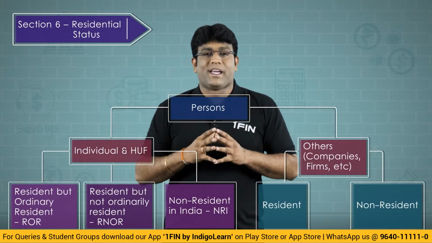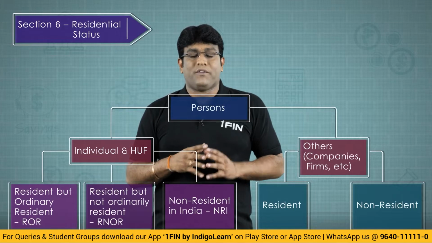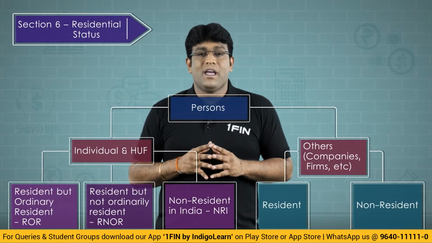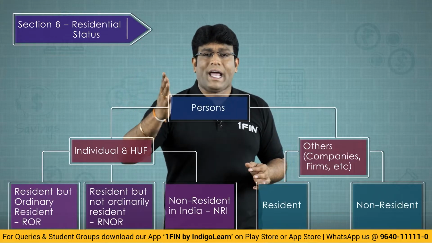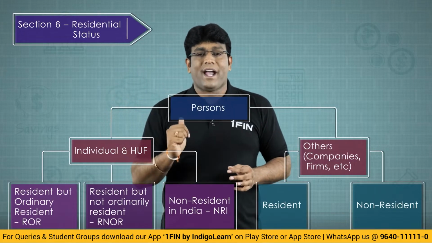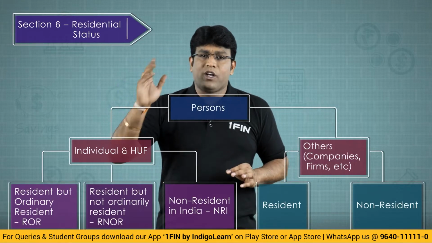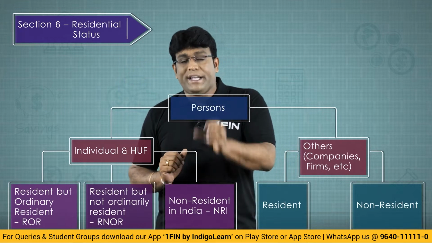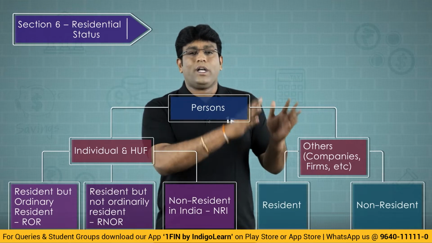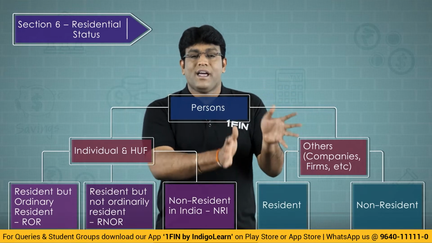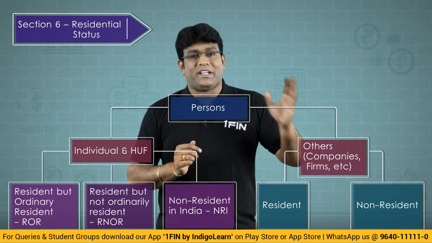So friends, to repeat once again, in case of individual and HUF, what are three possible bifurcations? Three possible residential status, that is ROR, RNOR, NR. ROR, resident and ordinarily resident. RNOR, resident but not ordinarily resident. NR, non-resident. But for others, only two possible residential status, that is resident and non-resident.